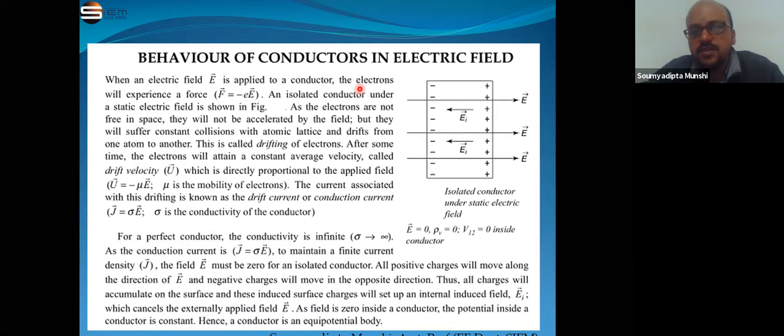If we place an isolated conductor in an electromagnetic field, drifting is caused on the electrons and drift velocity occurs, and due to this drift velocity the charges are concentrated on the surface of the conductor. The charges in the inner portion of the conductor, due to the electric field, spread onto the surface of the conductor.